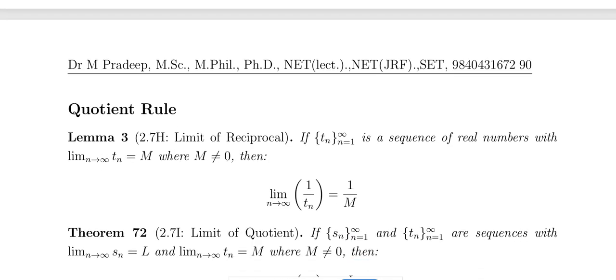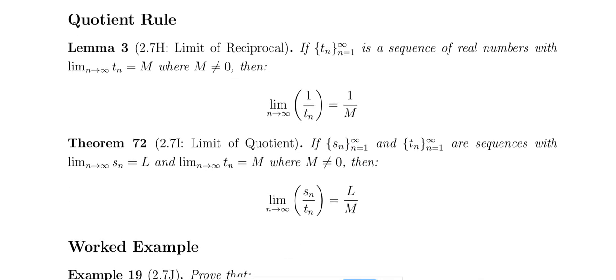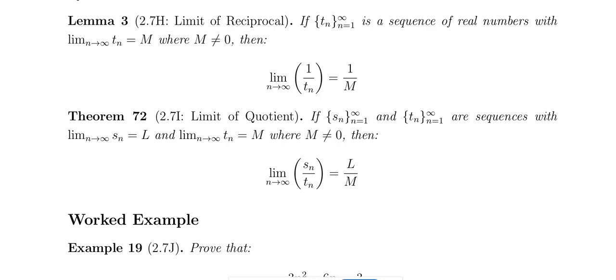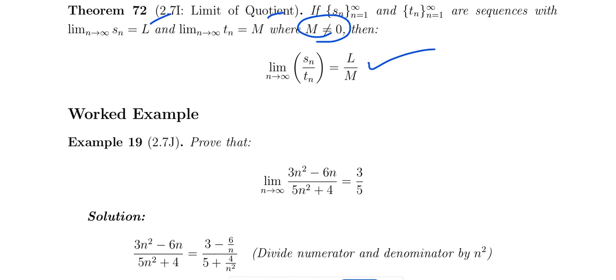And the quotient rule, very important one: if the sequence Tn has limit m, then 1 by Tn has limit 1 by m, with m not equal to 0. And for Sn by Tn, if Sn has limit L and Tn has limit m, and m is non-zero, then Sn by Tn has limit L by m. And this is one of the problems.